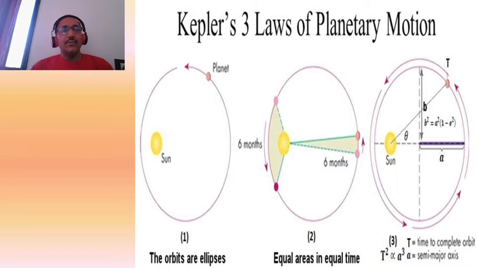The third fundamental law of Newtonian mechanics is Kepler's law of planetary motion, and Kepler's laws are divided into three different laws. The first law: the sun is situated at a single position and all planets revolve around the sun in an elliptical orbit. Then the second law states that in every equal interval of time, a planet sweeps equal area.